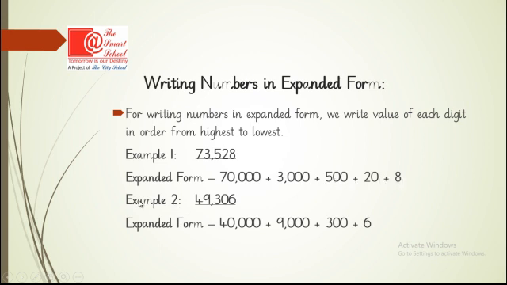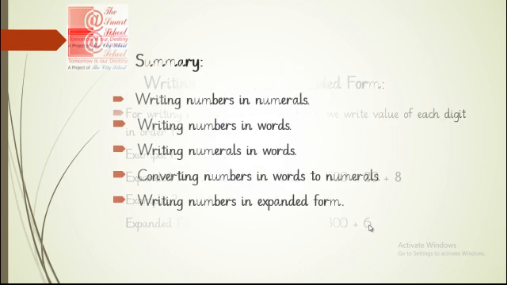Then in example number 2, it is 49,306. The same is here. First we will write the value of the first digit, which is 40,000, then 9,000, then 300. There is 0 at the place of tens, so we will not write tens. After 300 we will write 6. I hope now this concept is clear to all of you.